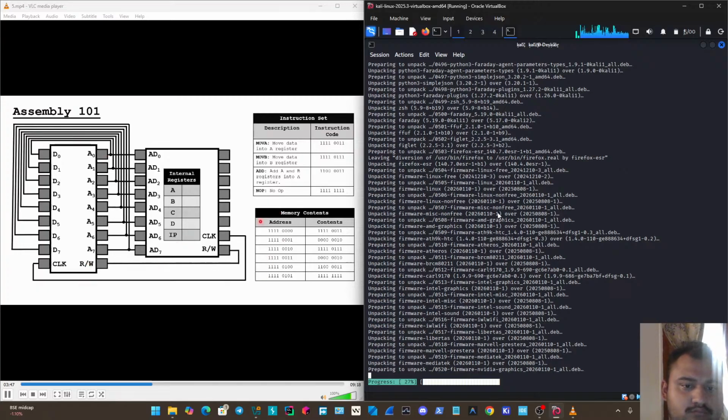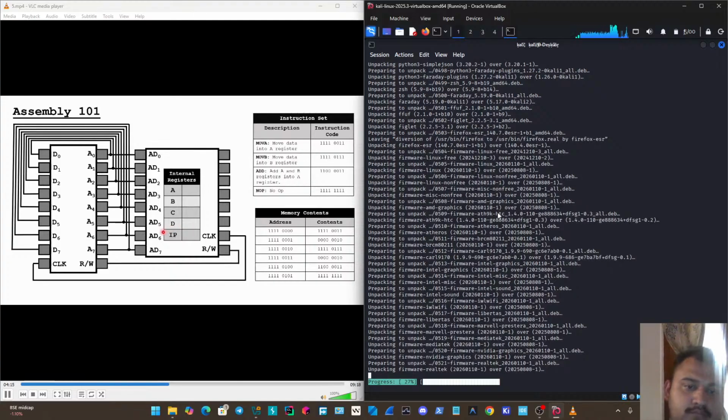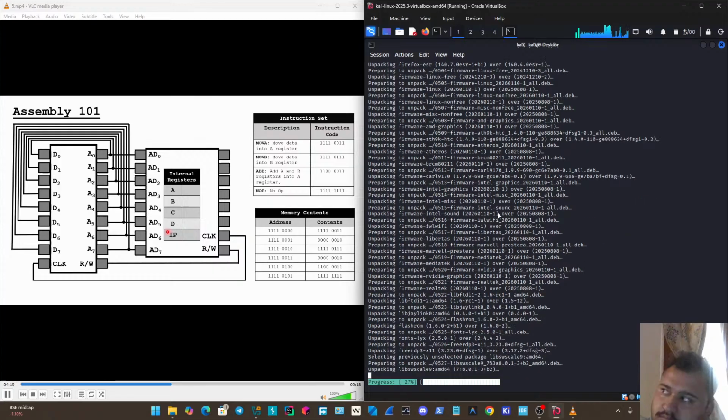So now that we've created our short program, and we'll say that we've written it to our ROM here, and this is the memory contents of it, let's take a look at how we can actually step through this program and see how the processor, its internal registers, and the pins and the ROM behave for each step. When the processor starts up, it's going to have a little bit of initialization, but what that initialization is eventually going to do is set the instruction pointer to that entry point that we talked about. What the instruction pointer, this internal register, does is point to the instruction that needs to be fetched by the processor.